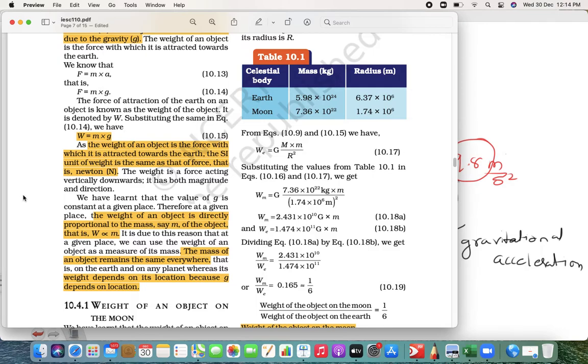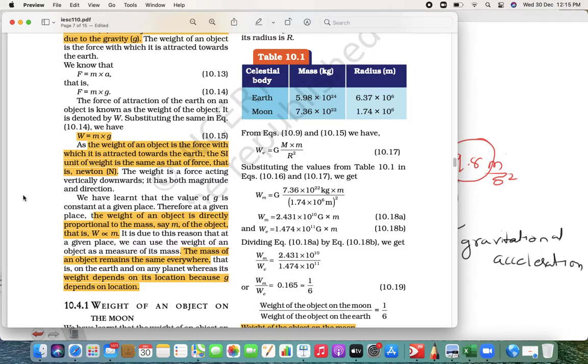But if you talk about weight, weight depends upon two things. It is directly proportional to mass, and second, it also depends upon g.